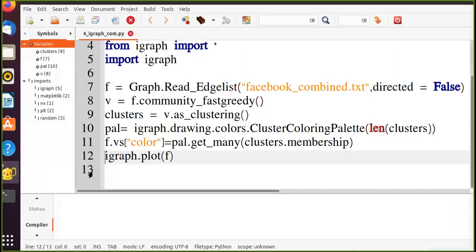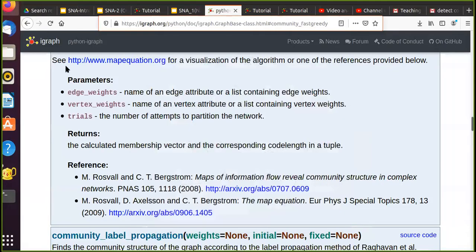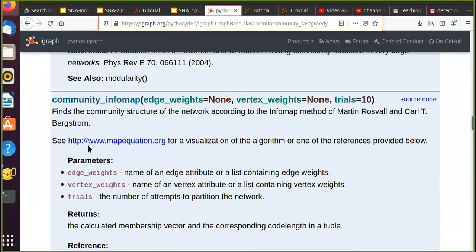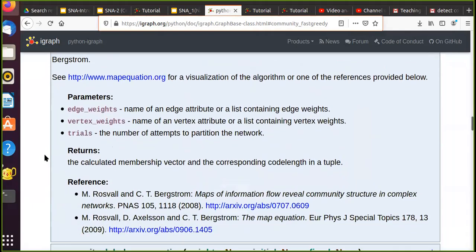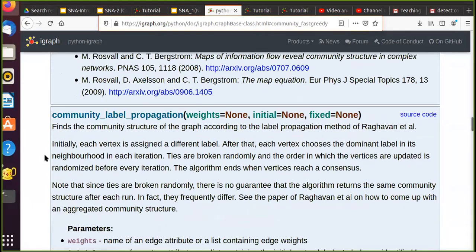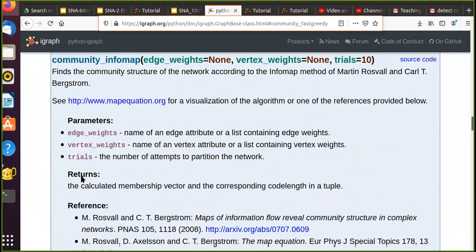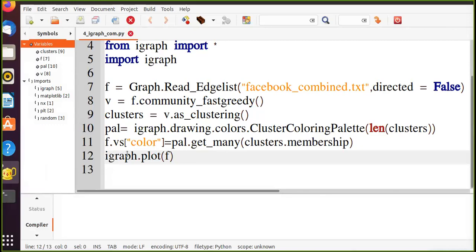If you remember, when we used fast greedy, our modularity score was 0.7. Let us try it once with this algorithm, community_infomap, and after that you can try implementing different algorithms at your respective places and compare their modularity scores.